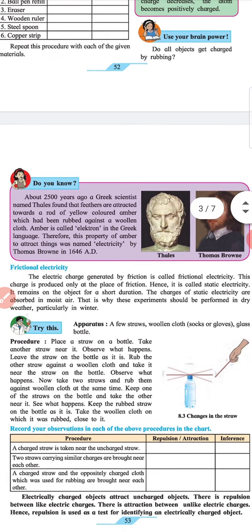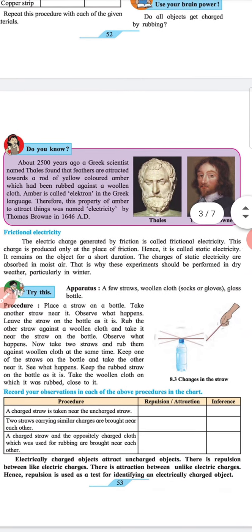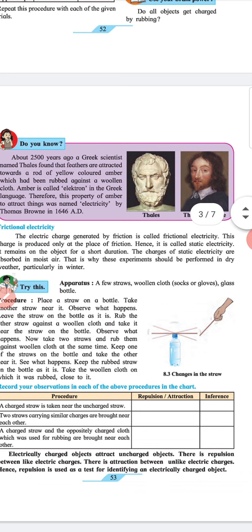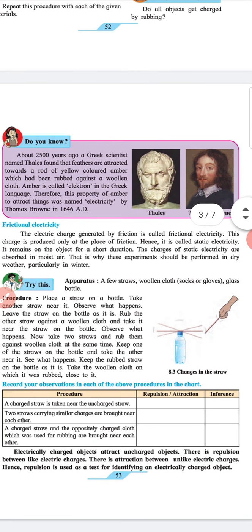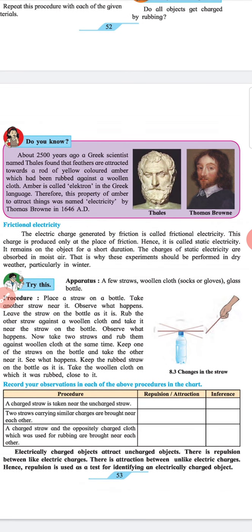Heading: Frictional electricity. The electric charge generated by friction is called frictional electricity. This charge is produced only at the place of friction. Hence, it is called static electricity. It remains on the object for a short duration. The charges on static electricity are absorbed in moist air. This is why these experiments should be performed in dry weather, particularly in winter.